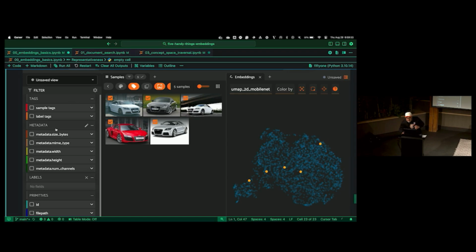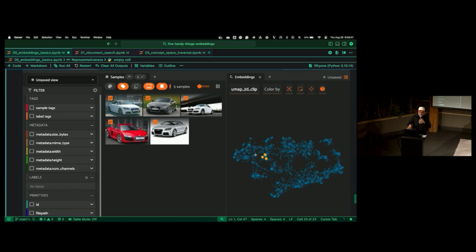Sorry? Use the compare for a different model. Yeah, so we could do that now. We could check it out, right? So right now I'm looking at, in this case, I used CLIP, right? So right now, if we change it to the CLIP embedding space, yes, they're all similar, right?